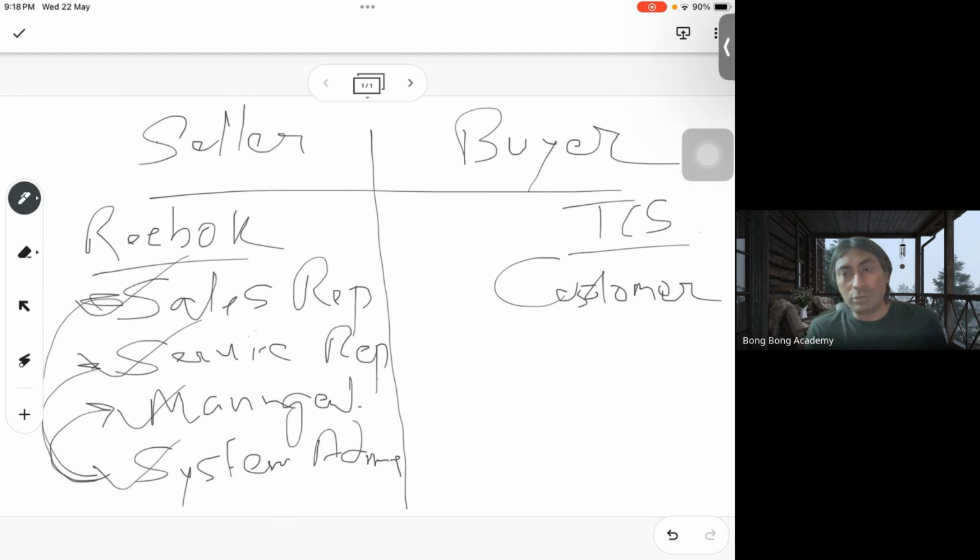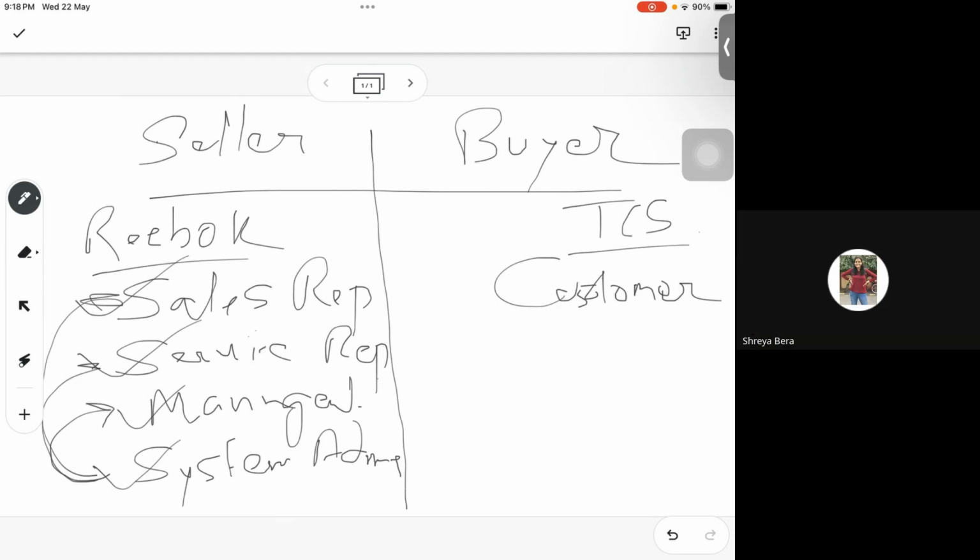System administrators don't create data or business data. They do not directly engage with customers. The customer data and everything will be managed by the sales representative, service representative, and managerial team. But the system administrator will help these teams do their business. Any questions so far? Is it clear or are you getting confused? Let me know immediately.